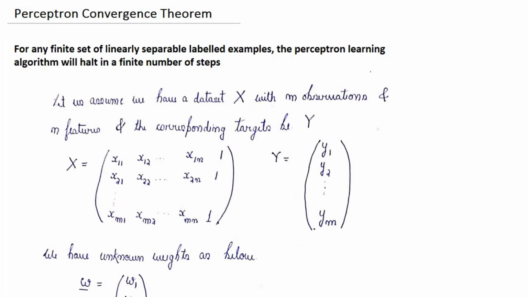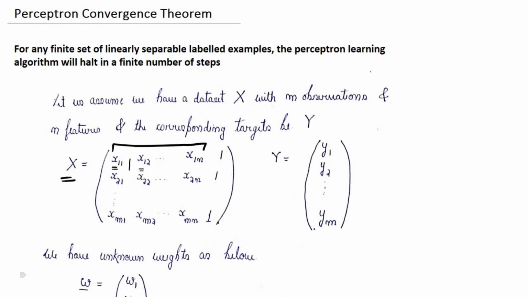We will consider the feature matrix X over here as we did before, but we will assume that we have n features. So these are the n features. The value of n was equivalent to 2 when we talked about the OR gate, which meant that we just had x1 and x2.